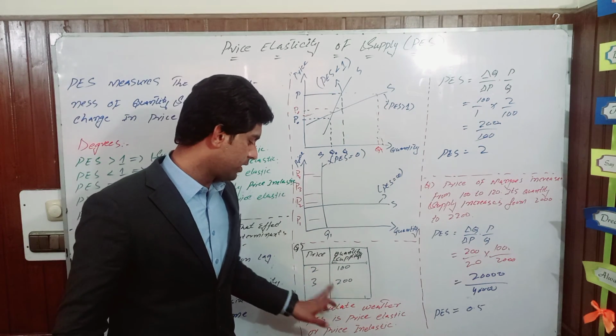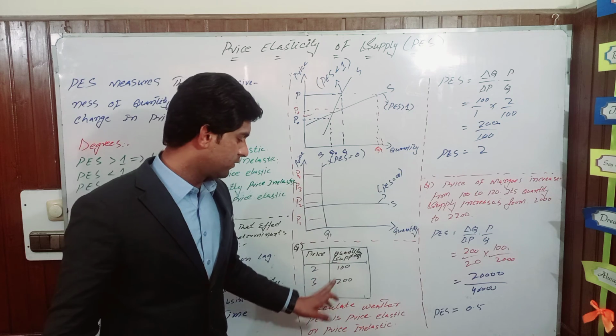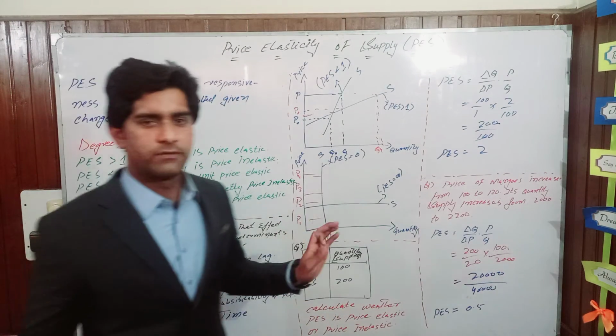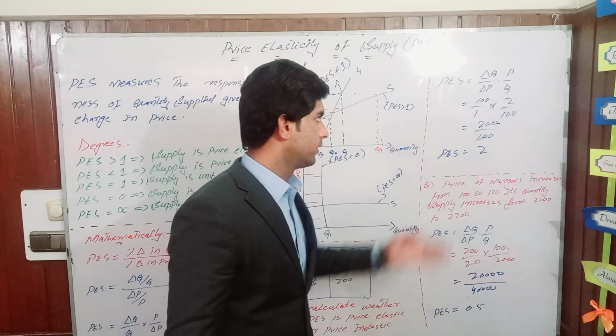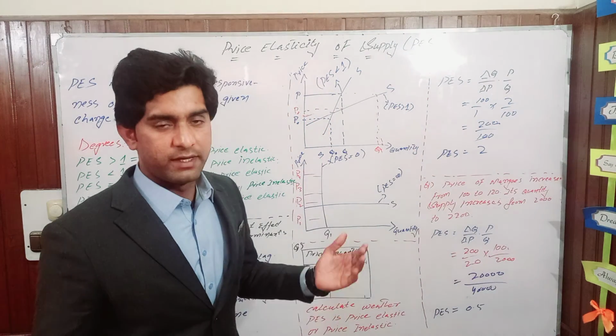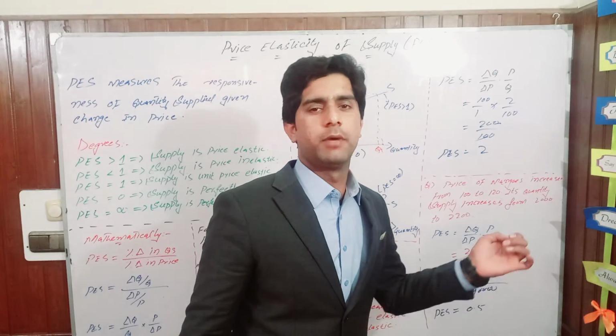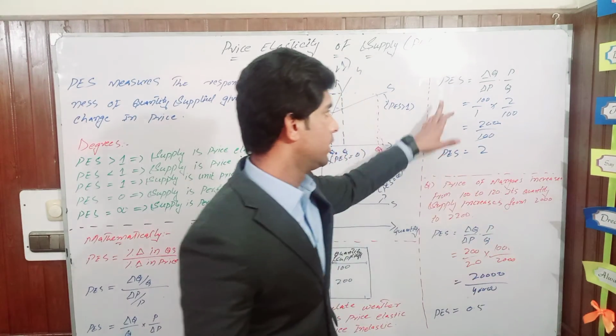It increases because of this increase in price, from 100 to 200. So we can calculate whether the price elasticity of supply is elastic or inelastic. As we have the formula, price elasticity of supply is equal to change in quantity divided by change in price, multiplied by original price over original quantity.